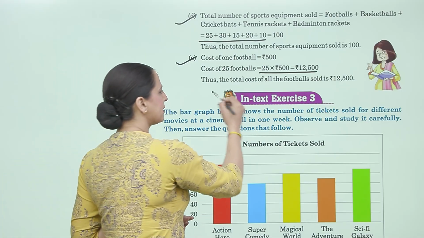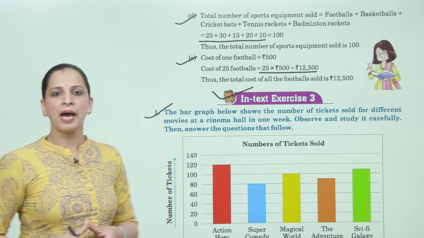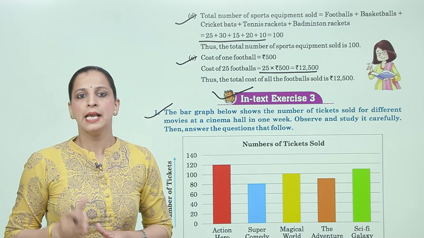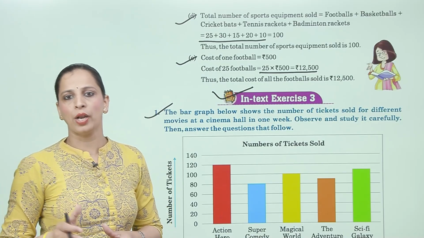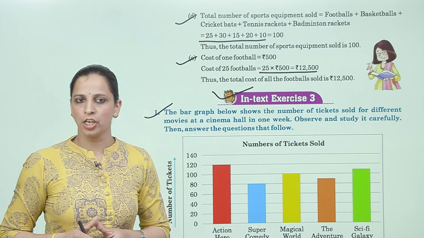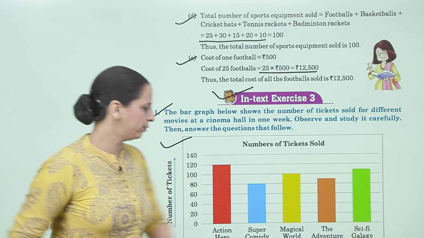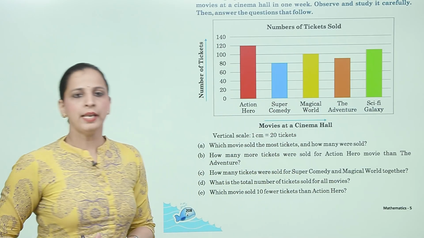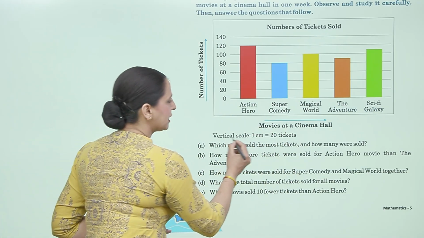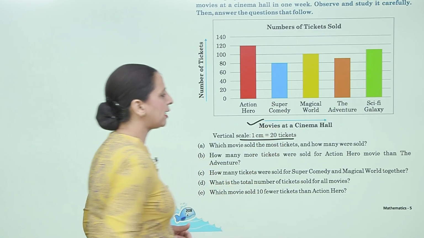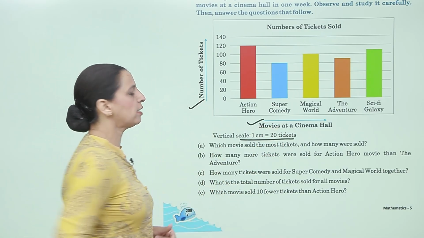Now in text exercise 3, question number 1, the bar graph below shows the number of tickets sold for different movies at a cinema hall in 1 week. Observe and study it carefully, then answer the questions that follow. So this is the bar graph. Now vertical scale 1 centimeter is equal to 20 tickets. This is the movies at a cinema hall and number of tickets sold.